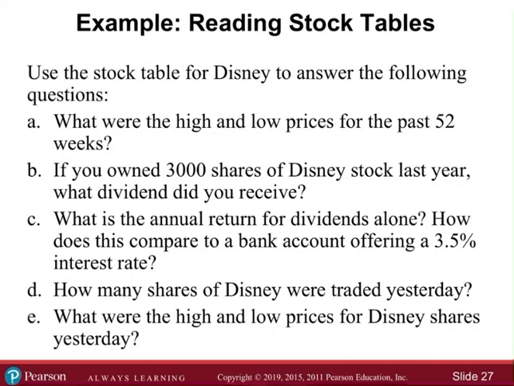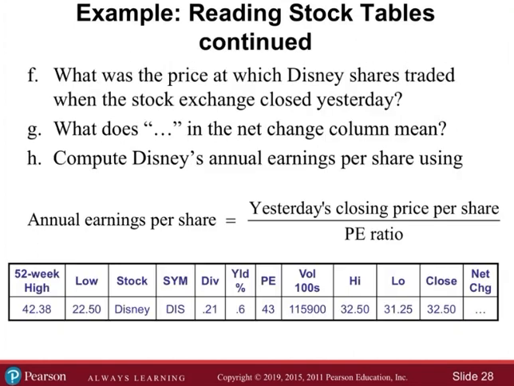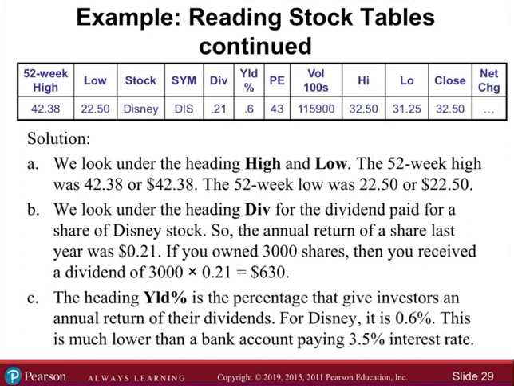Let's keep going. Use the stock table for Disney to answer the following questions. What were the high and low prices for the past 52 weeks? So that's the 52-week high and the 52-week low. I think that's here. Where's the 52-week low? I see the low, but that should be the low from yesterday. Oh, no, there's the high and low. Okay, so the 52-week high is 42.38. The 52-week low is 22.5, right? We got A right there.